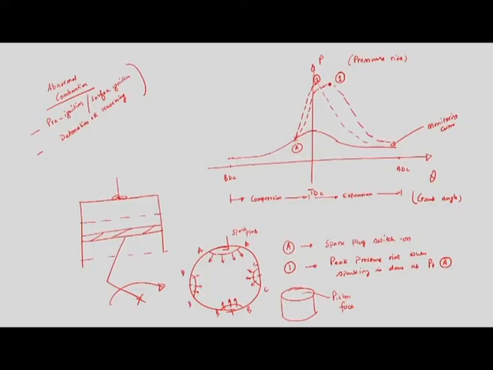Not only that, it will make a very jerky operation of the piston. The piston has not reached TDC, but the peak pressure is rising, so the piston will face resistance and we will have a jerky motion. This is a very undesirable phenomenon, and it is one part of abnormal combustion.